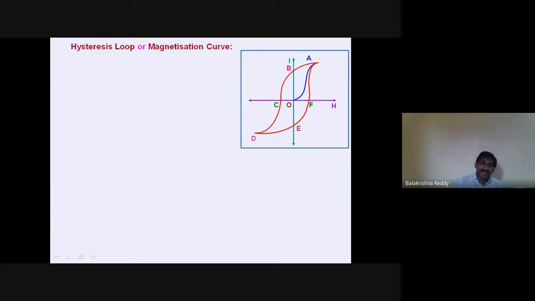Why has this loop come in that shape only, sir? Why is that the way it has come? Because from the origin to either side we call it the coercivity property, and O to B we call it the retentivity property. What is coercivity? What is retentivity? You'll understand.